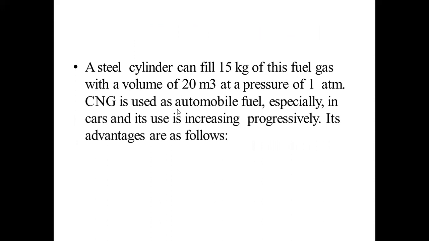CNG is used as an automobile fuel, especially in cars, and its use is increasing progressively. Nowadays CNG is used in almost all vehicles.